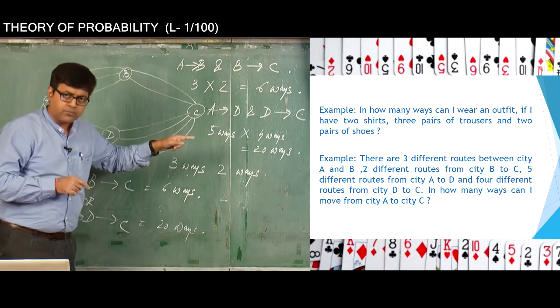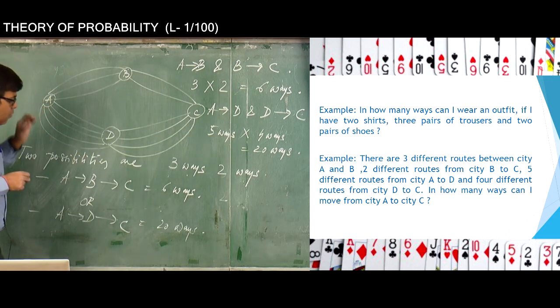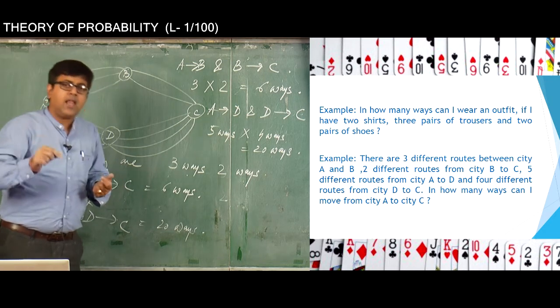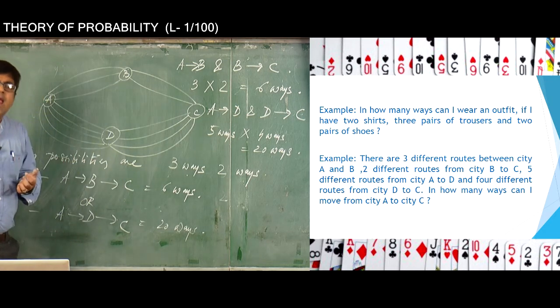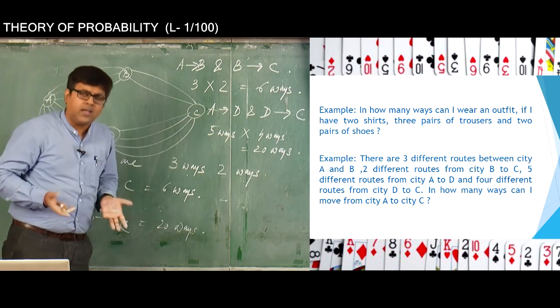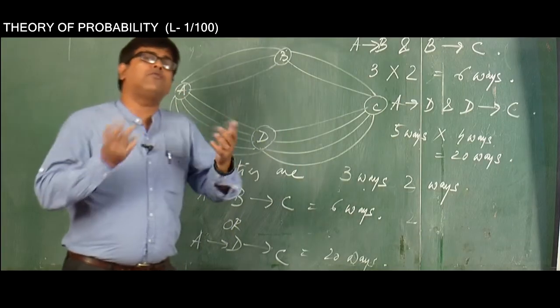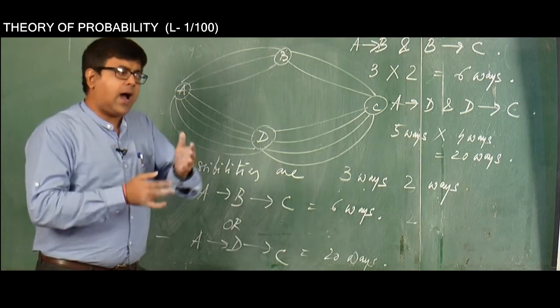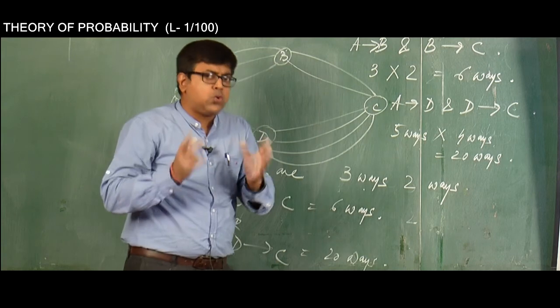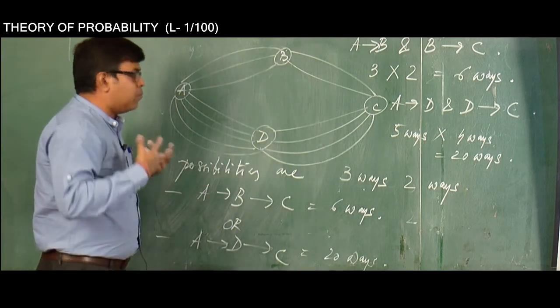Just like AND means the multiplication rule, the word OR actually stands for the addition rule in the fundamental principle of counting. Now the fundamental principle of counting says that if you can do a thing in m number of ways, and if you can do another thing in n number of ways, and both things are not occurring simultaneously, either one of them will occur, either or, it is either this event or that event that is going to occur, in that situation the addition rule is to be implemented.